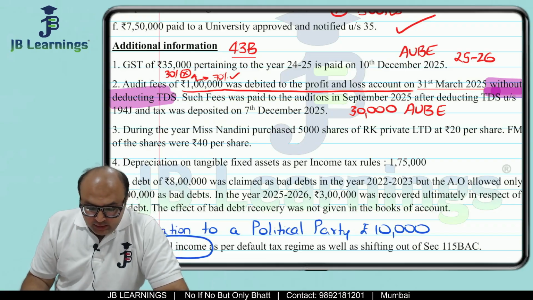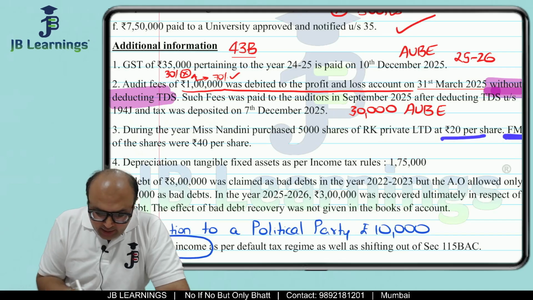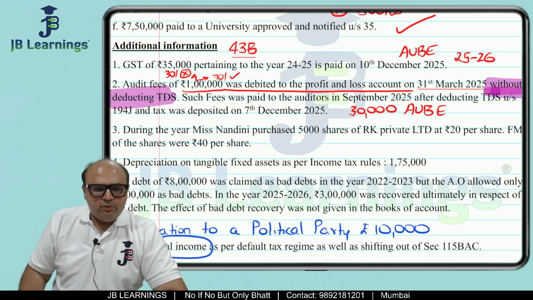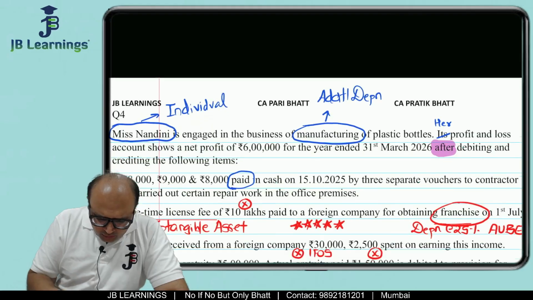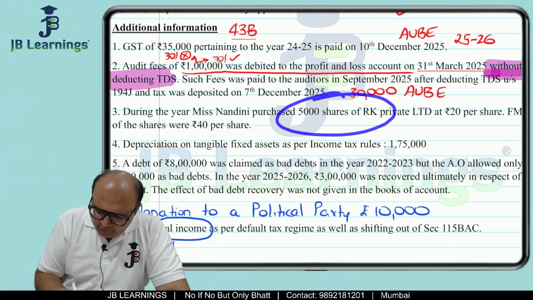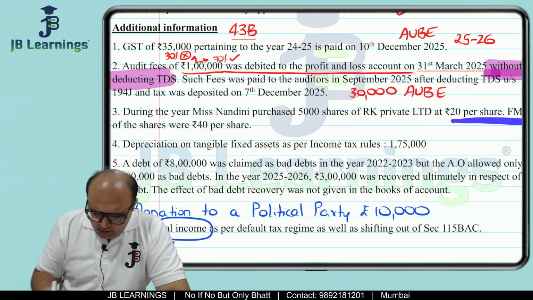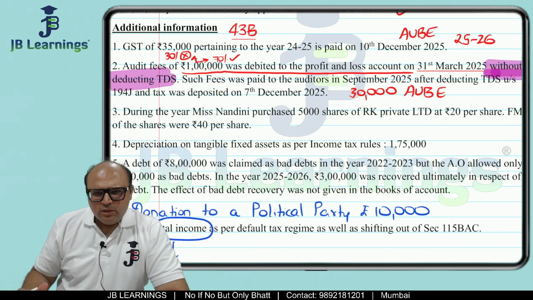During the year, Miss Nandini purchased 5,000 shares of RK Private Limited at rupees 20 per share. Fair market value of the share was rupees 40 per share. So the assessee is Nandini. She purchased 5,000 shares of a private limited company, and the fair market value is this much.